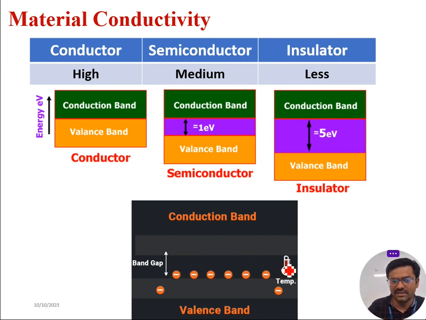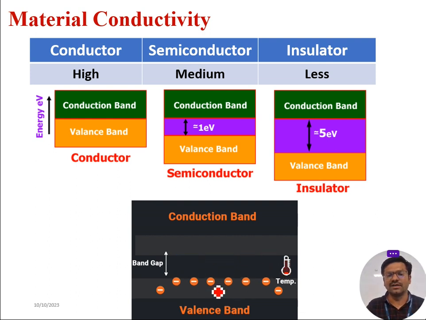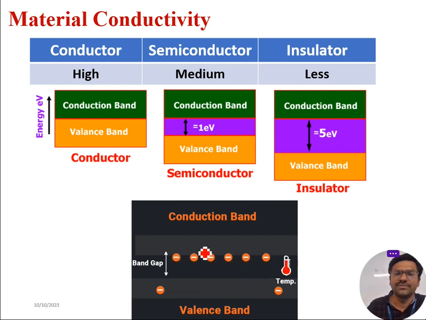If we increase the temperature of a material, the energy will be absorbed by the electrons in the valence band and they will shift to the conduction band. Once they shift, they take part in electric conduction. Increasing temperature is not the only way to move electrons from the valence band to the conduction band.